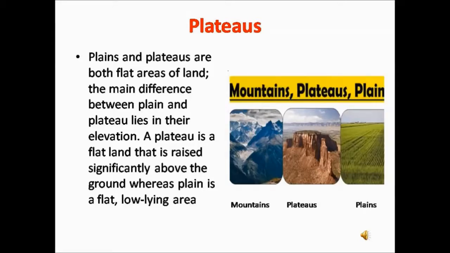The plateaus are not as high as the mountains, and they do not have sharp pointed peaks. The plateaus are flat at the top, so therefore you do not find peaks in a plateau. Mountains are elevated pointed structures, whereas the plateaus are elevated but have a flat top. These are the differences between the plains, plateaus and the mountains.